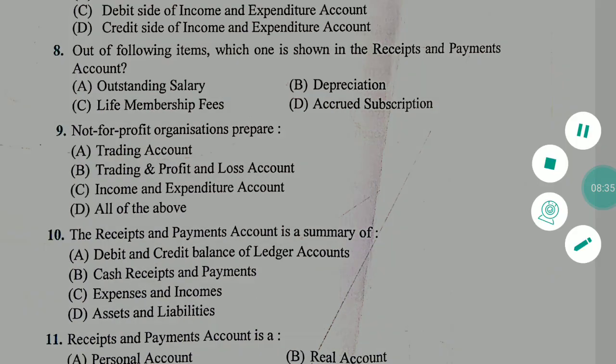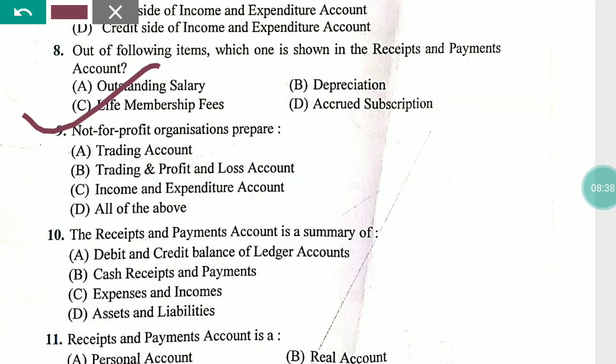So what we always show in the receipt and payment account is life membership fees. Life membership fees is given one time by a member of the not-for-profit organization to the organization. So it is also known as capital receipt, and it is shown in the balance sheet on the liability side, and it is also shown in the receipt and payment account on the receipt side. So life membership fees is a receipt for a not-for-profit organization.